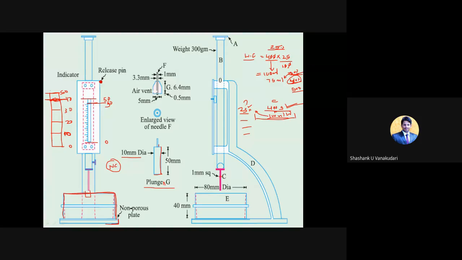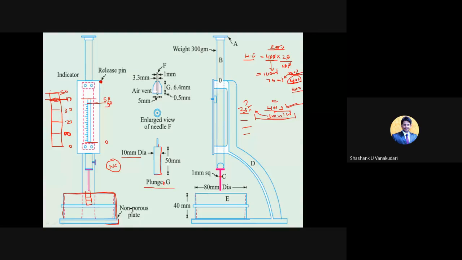Initially it may reach this part, and when you have added more water, this needle will come down till here. When you have added still more water, it will go down here. So as you go on adding water content, it is going to penetrate more. Clear? So you need to understand this concept.